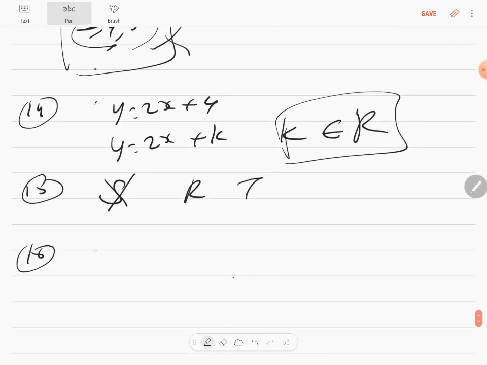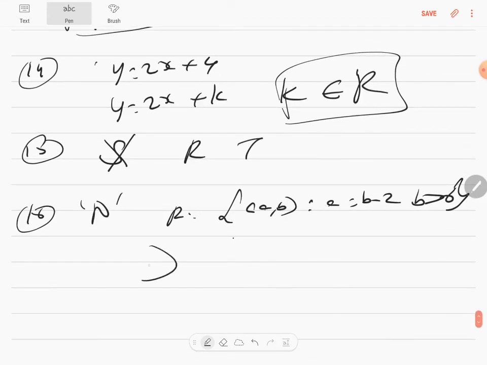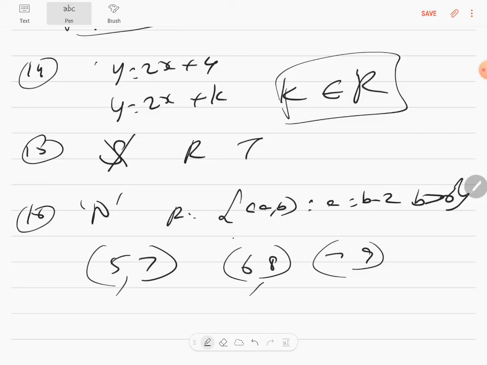The 16th question is, on the set of natural numbers, the relationship R is given by A comma B, where A is equal to B minus 2, where B is greater than 6. Second number greater than 6 means you can write the ordered pairs. Second number can be 7, second number can be 8, second number can be 9 and so on. But the first number has to be 2 less, so this will become 5, this will become 6, this will become 7. And look at the MCQ and mark one of them, which is C, the right answer.